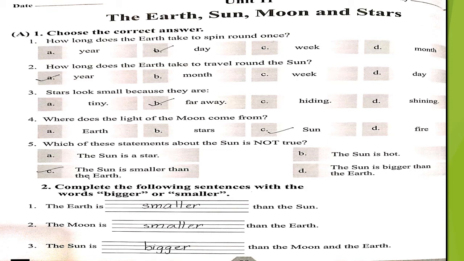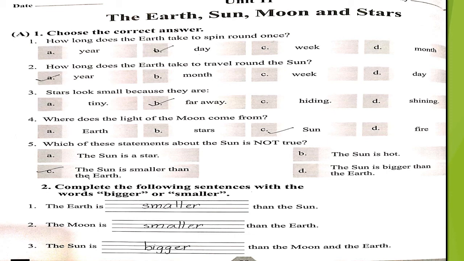Number 2 is, how long does the earth take to travel round the sun? A. Year, B. Month, C. Week, D. Day. Your answer is A. Year. Number 3 is, stars look small because they are A. Tiny, B. Far away, C. Hiding, D. Shining. Your answer is far away.